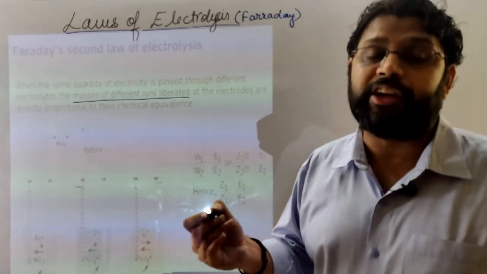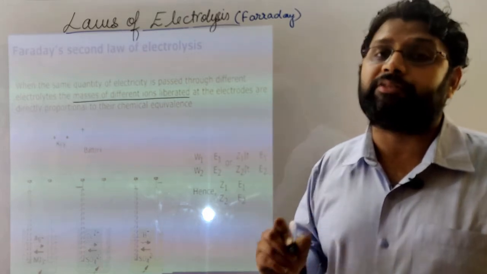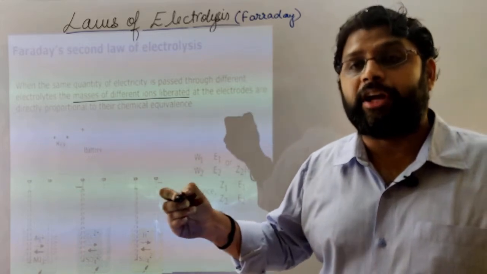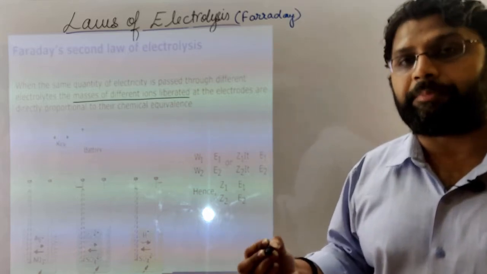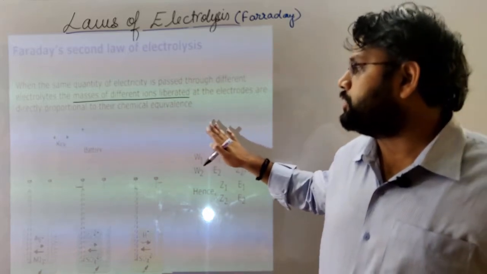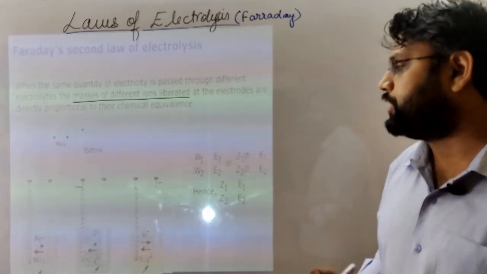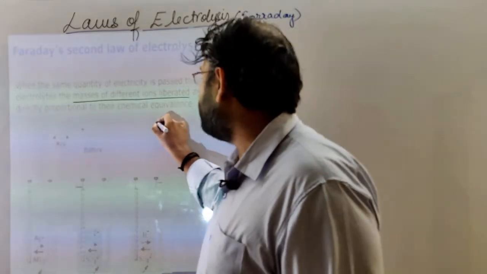Now this concept may not seem easy, as you may or may not be familiar with the concept of equivalence, which is taught in the mole concept in chapter 1, and later extended in the chapter on ionic equilibrium with much more detail. If you are thorough with those chapters, you might understand this definition very well, but if not, then we'll have to see it in detail. So first of all, let me teach you about equivalent.